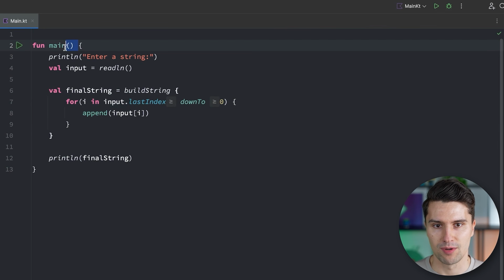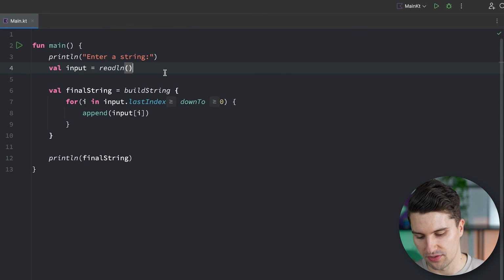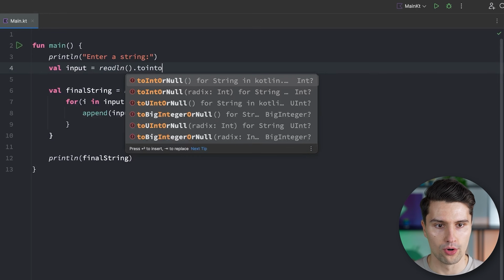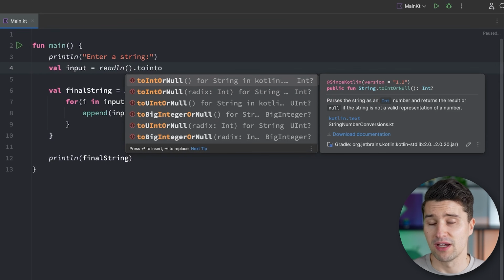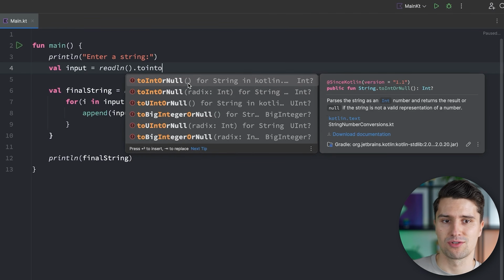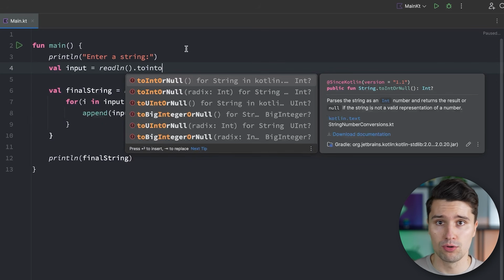Alright, so what I've now mentioned quite a lot already are functions. We've already talked about the main function, which also has this function keyword here. We talked about this readline function. We had this toIntOrNull function. And as you maybe already noticed, what all these functions have in common is that they have these parentheses at the end. Sometimes empty, sometimes we have some sort of input there.